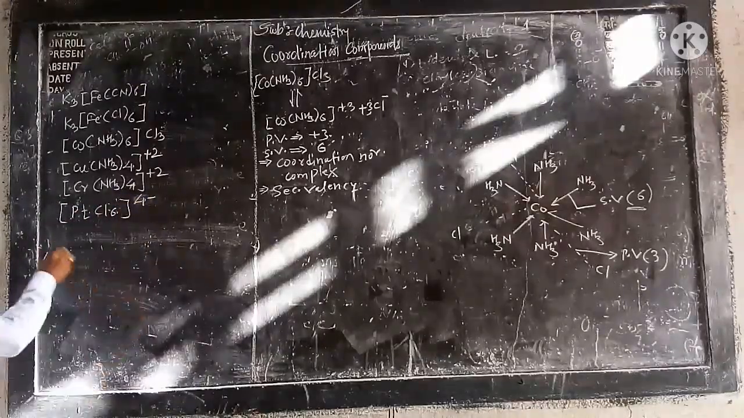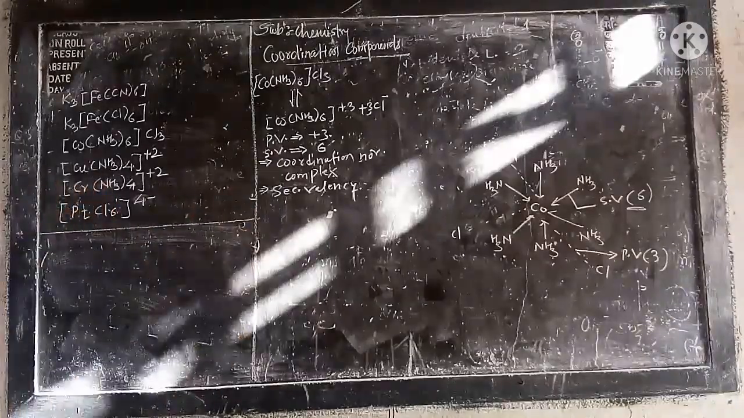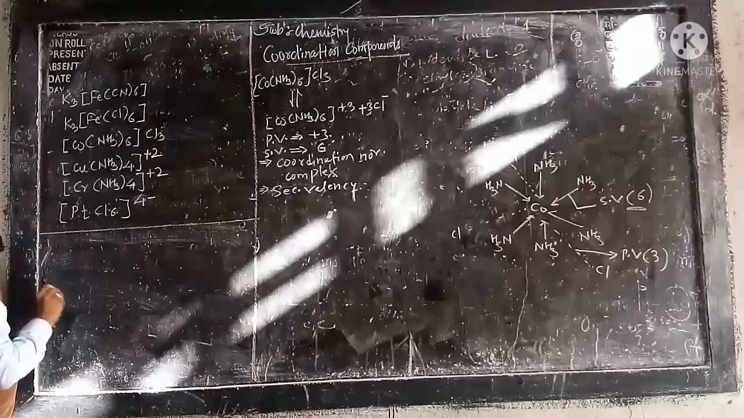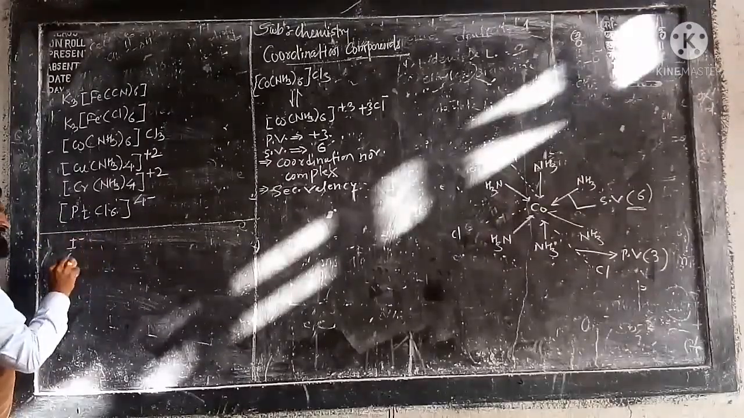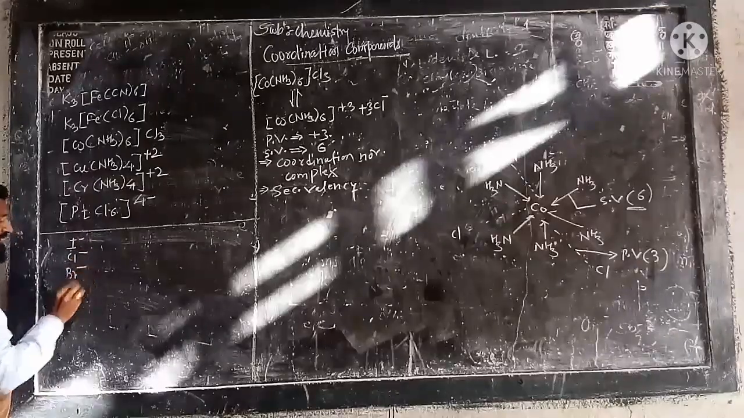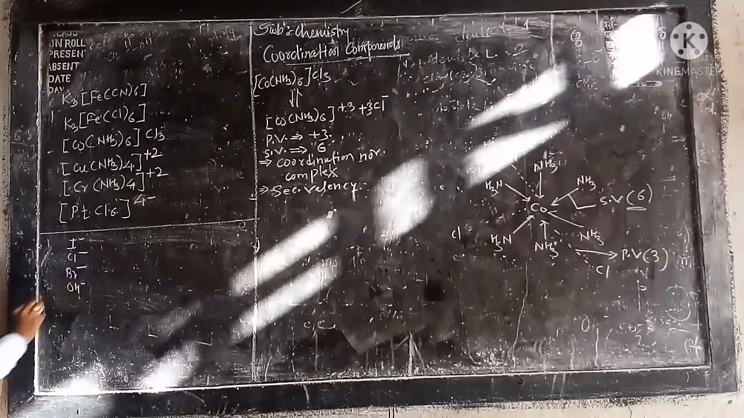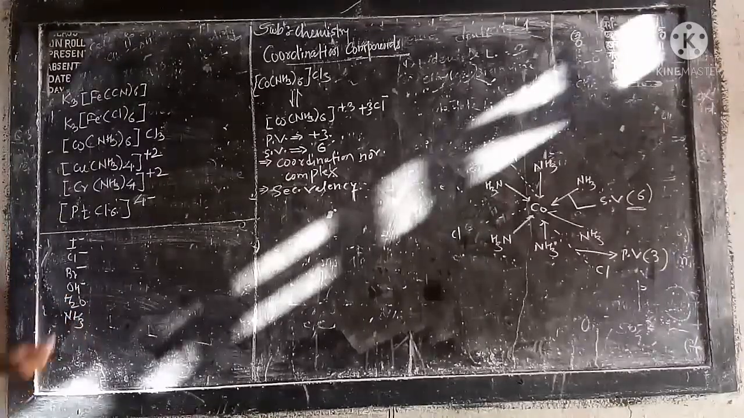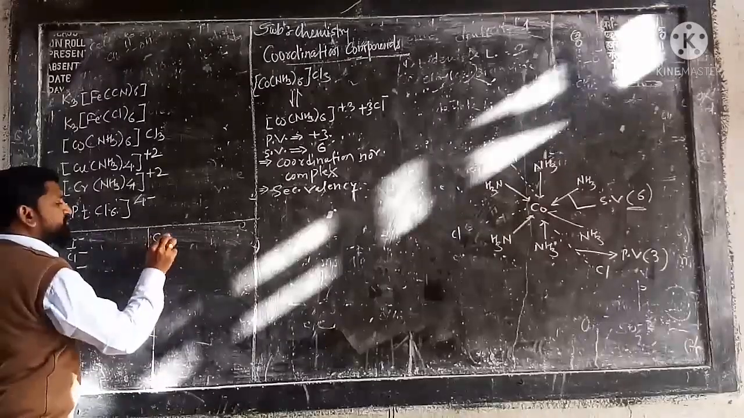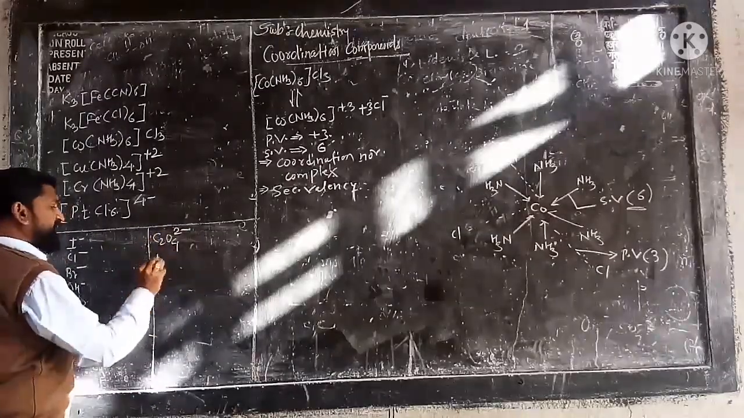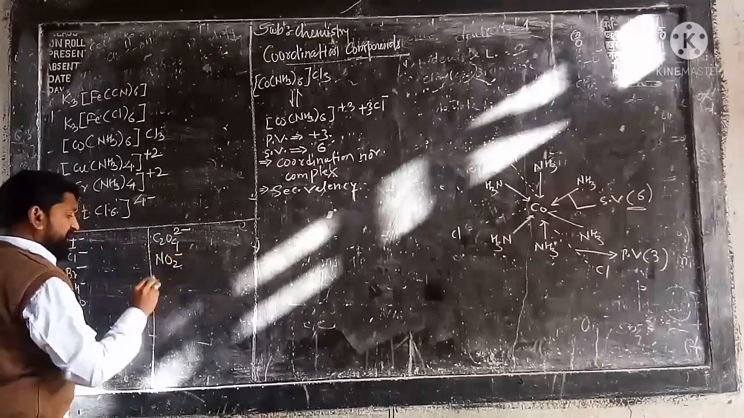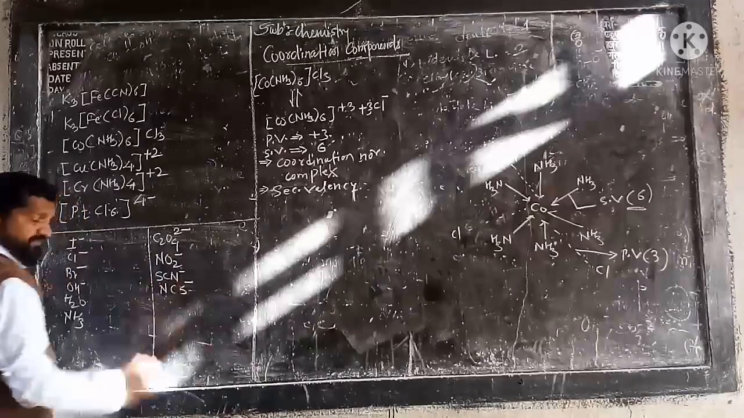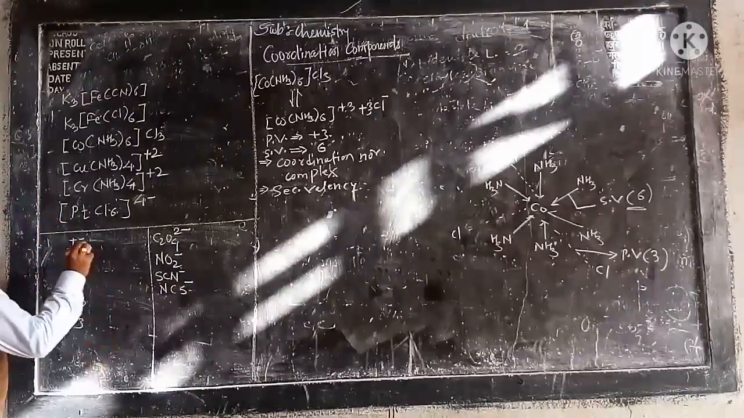Now these are the various examples of complexes. While writing the IUPAC name, we meet ligands such as I-, Cl-, Br-, OH-, H2O, NH3, and many more, then C2O4 2-, NO2-, and SCN-, NCS-, which are ambident ligands. So here it is the iodide.